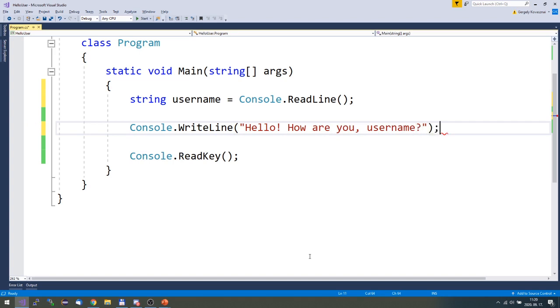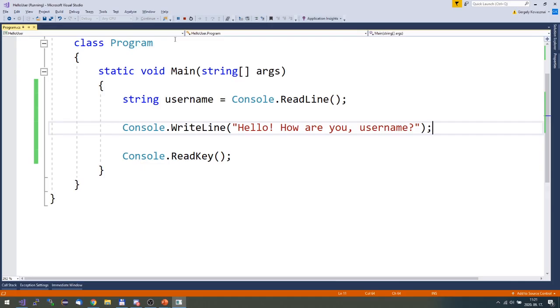Okay, let's find this out. How does this work? And meanwhile, you can tell me why this will be wrong. So for example, my username is Kovács, and this is what I get: How are you? Username. This is something I didn't intend to do. Here I would like to see my username.